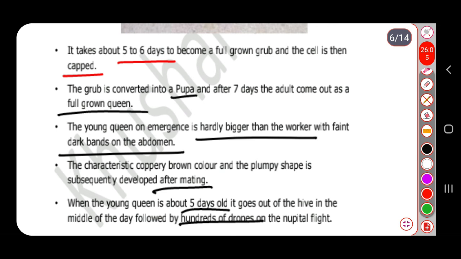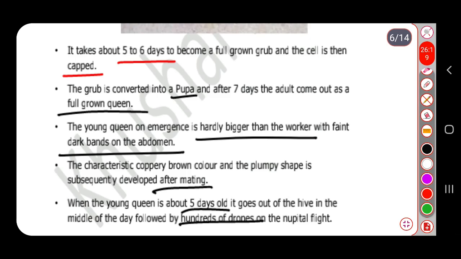Though hundreds of drones are moving towards the female, only the strongest males, only a few drones, will be able to reach up to that female. The successful drones, those who successfully reach the height of that female, only they will mate with her.